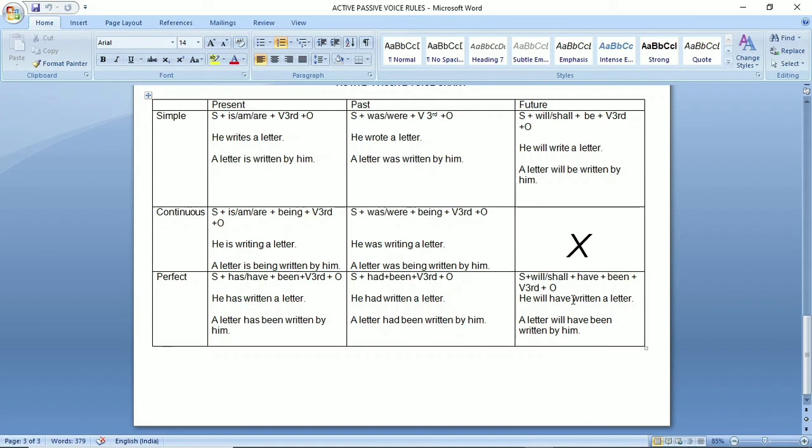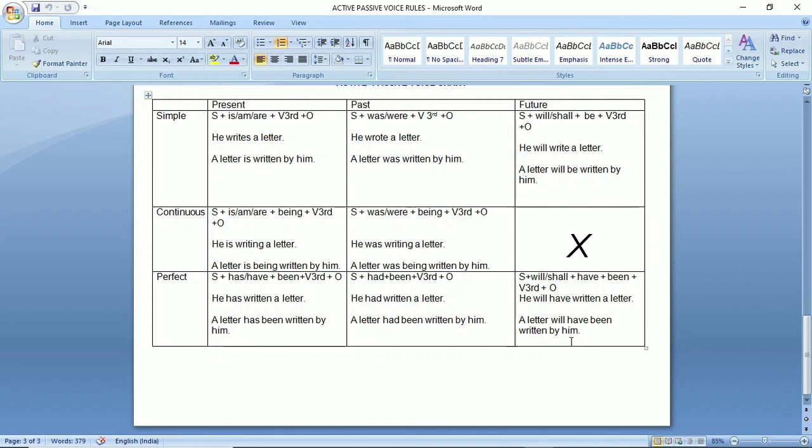Now, let us move to future perfect. Subject plus will/shall plus have plus been plus verb third form plus object. He will have written a letter. This example is in future perfect tense active voice. So by applying this formula, we can change it into future perfect passive voice. A letter will have been written by him.